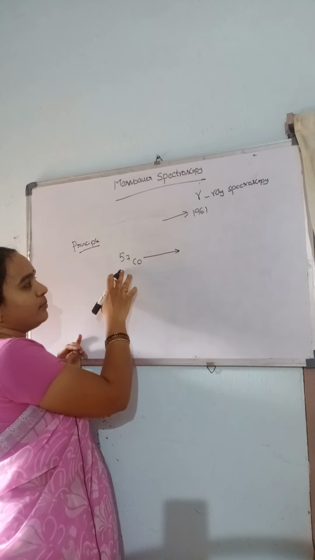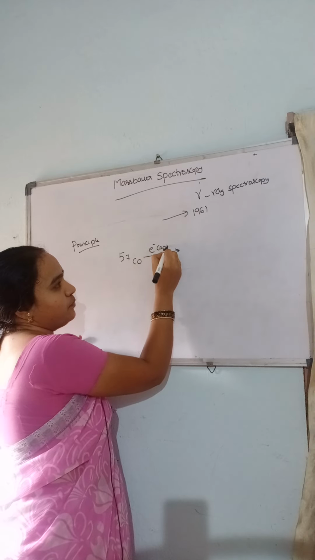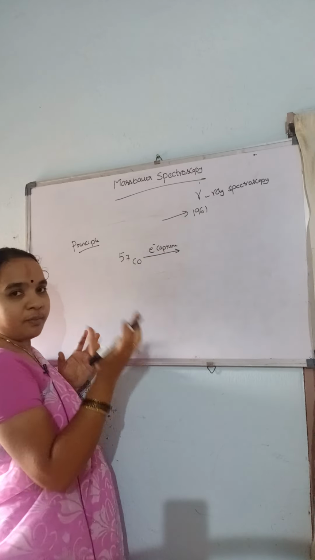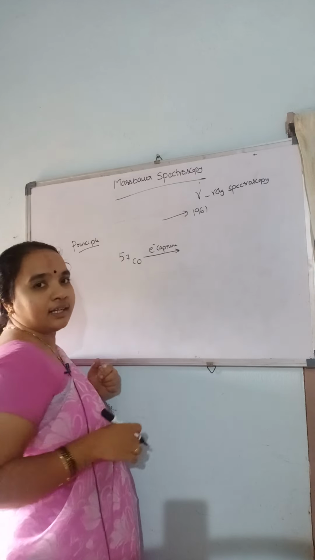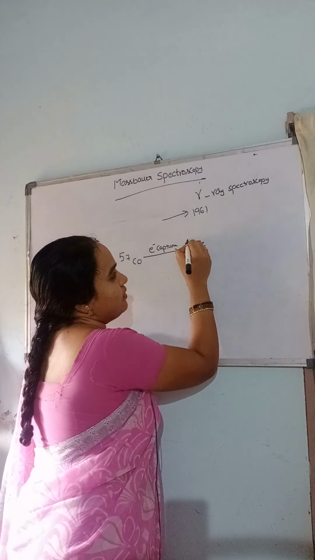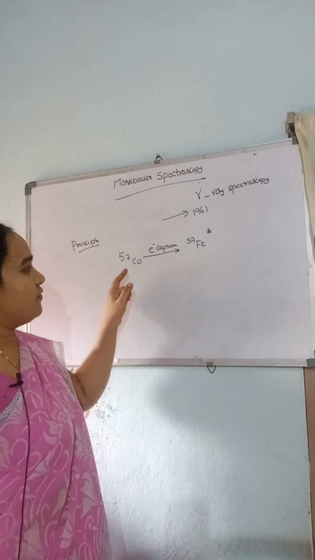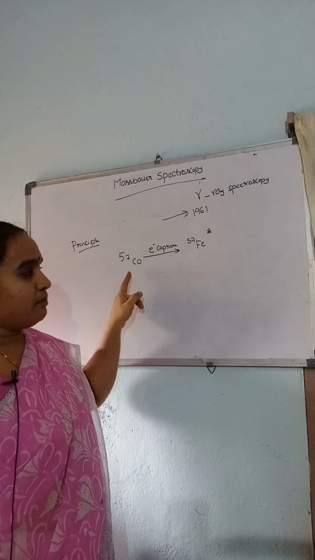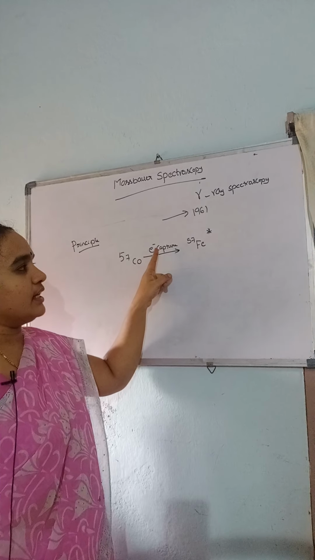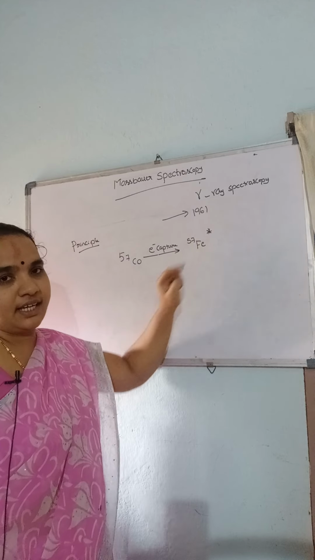By radioactive decay, by the electron capture, by absorbing the electron, this cobalt atom will be decayed into iron-57 in the excited state.